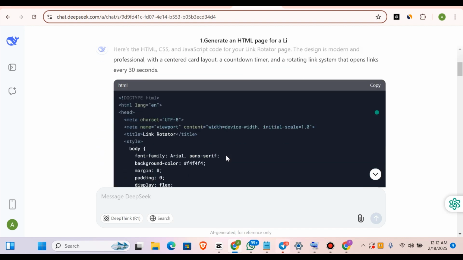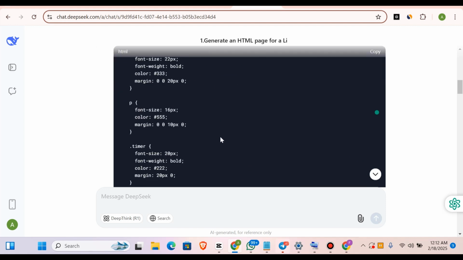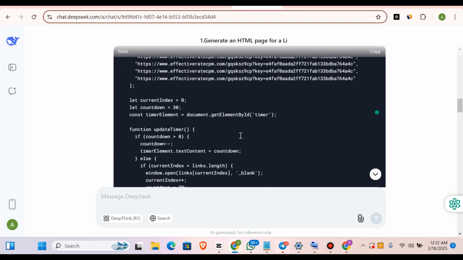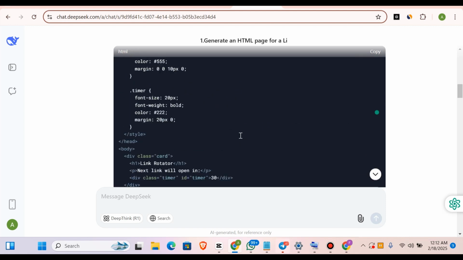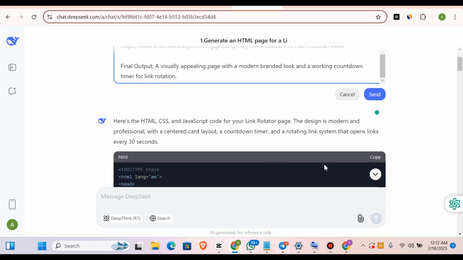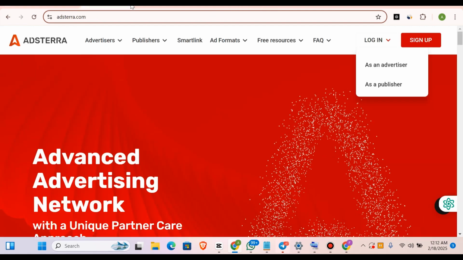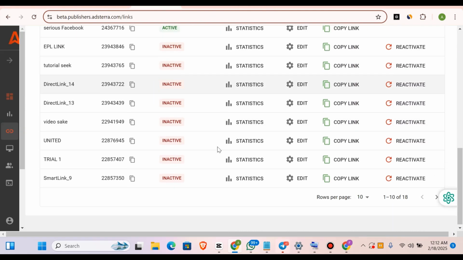So we are generating HTML, a script which you're going to insert in our Blogger. I'm going to show you how you can do that in a very simple way. Once the AI has given us this particular script, we will go ahead and copy it. You can see it has generated in a script form, a JavaScript form. So what we're basically going to do here is just go ahead and copy this.